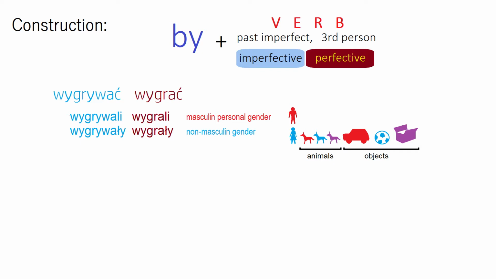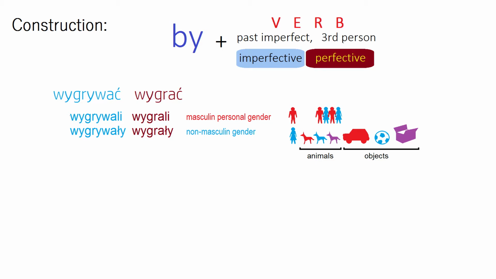So women, feminine objects, neuter objects, and even masculine objects, but it has to be an object. It can't be a man or a human being. So practically all the rest except masculine human beings. Or a mixed company, when there are men and women together, we would use also masculine personal gender.